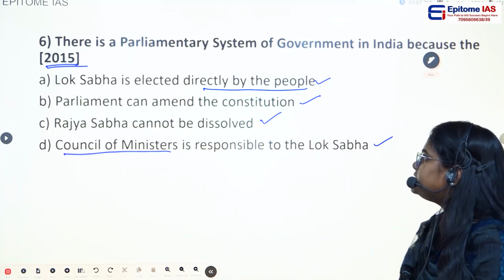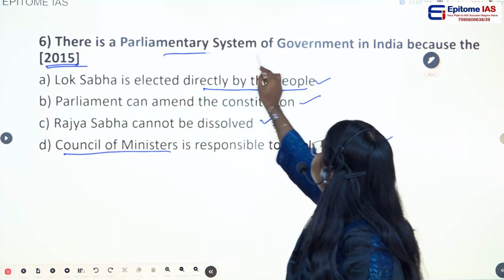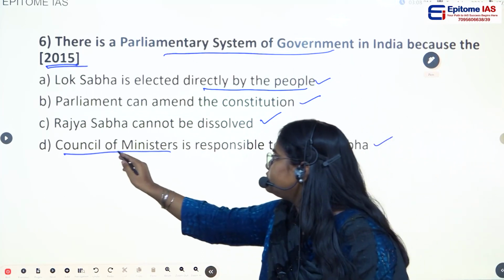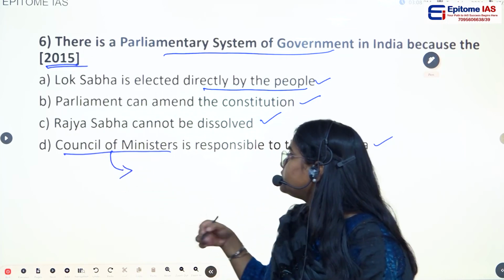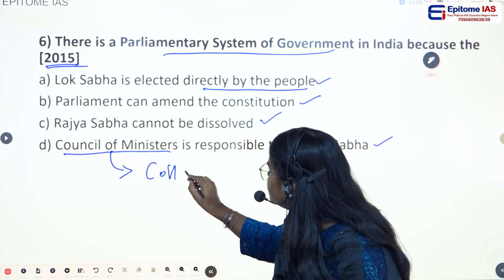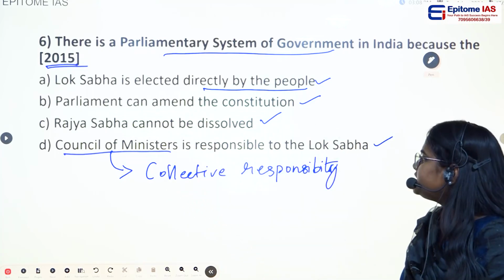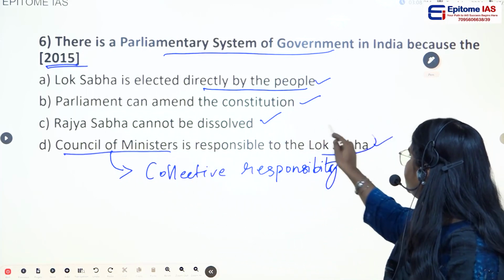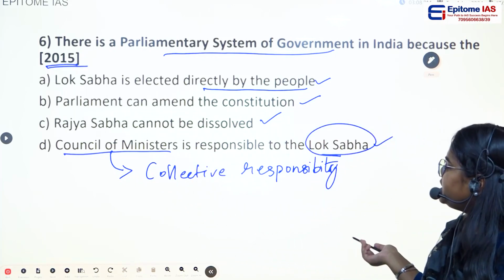But what they are asking is, there is a parliamentary system of government in India because of dash. So if you see this one, the Council of Ministers are responsible to the Lok Sabha. This is known as collective responsibility. So collective responsibility of the Council of Ministers to the Lok Sabha in particular, to the Parliament in general.